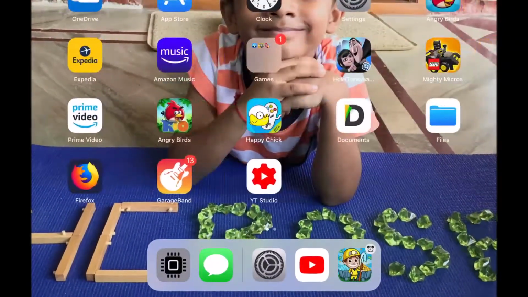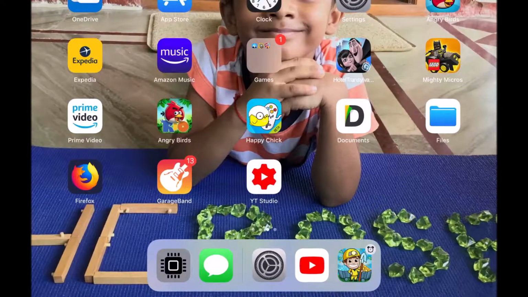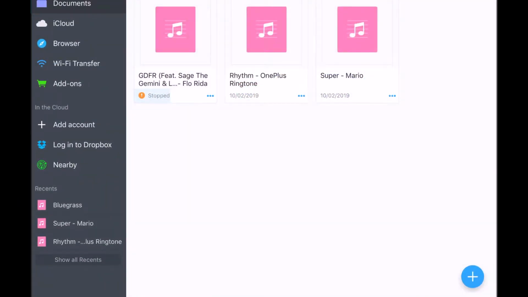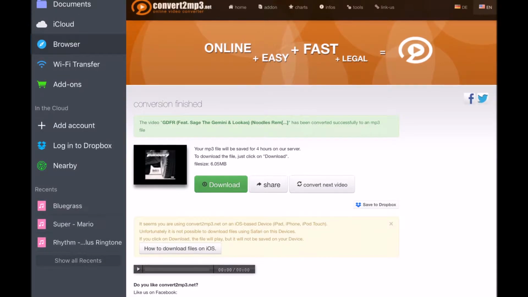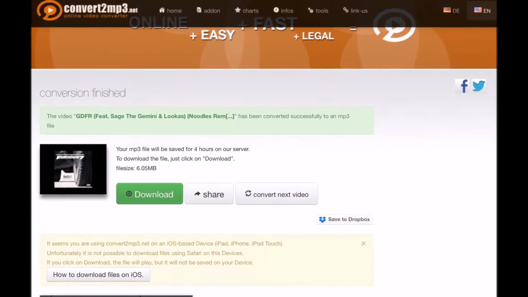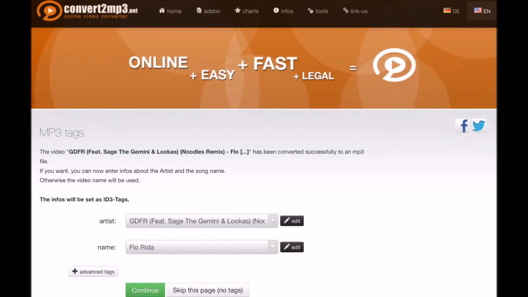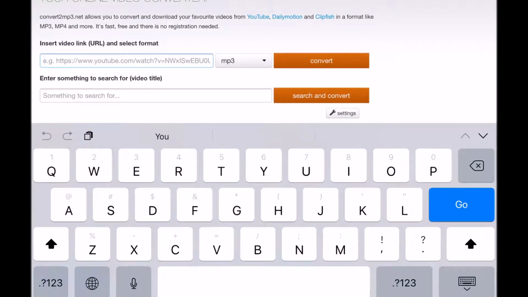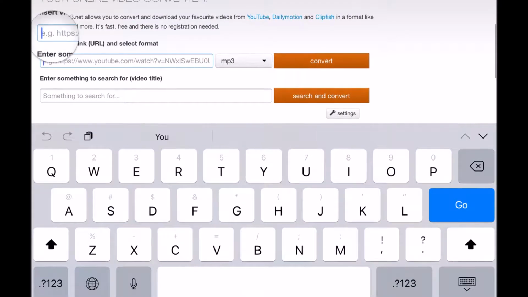Then go to documents. You need this documents, GarageBand files, and most of all YouTube. Then browser, back, so I can show you from the first. Okay, then go to this. Press and hold it.